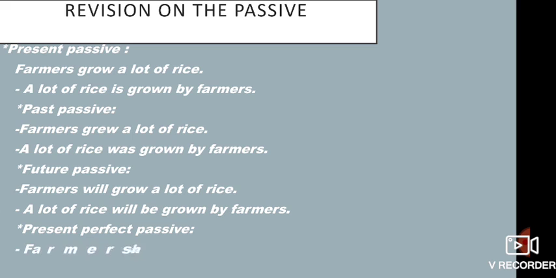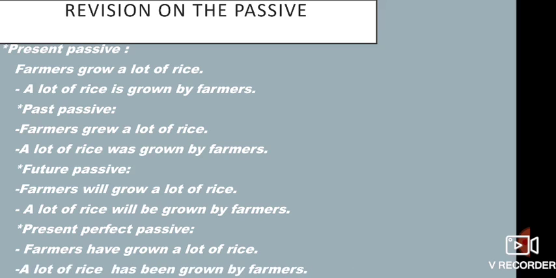Do you understand? Like here, farmers have grown a lot of rice. So a lot of rice has been grown by farmers. It's very easy. We are going to add only been. Okay? A lot of rice has been grown by farmers.